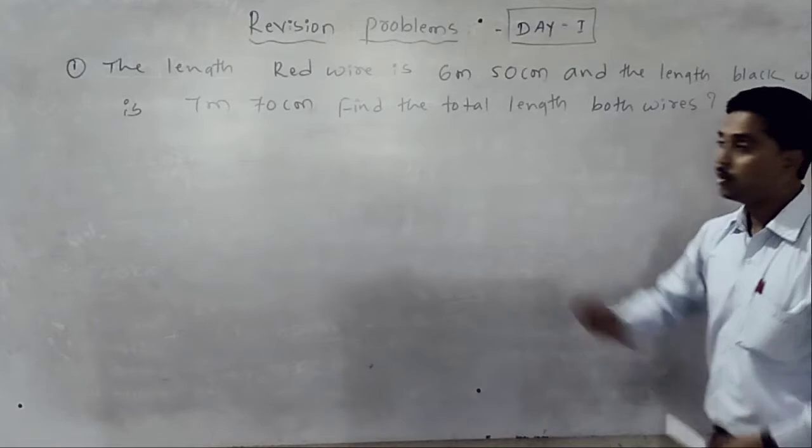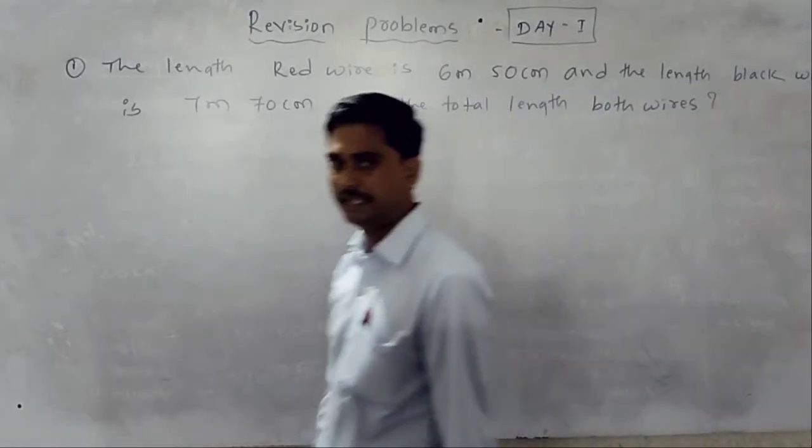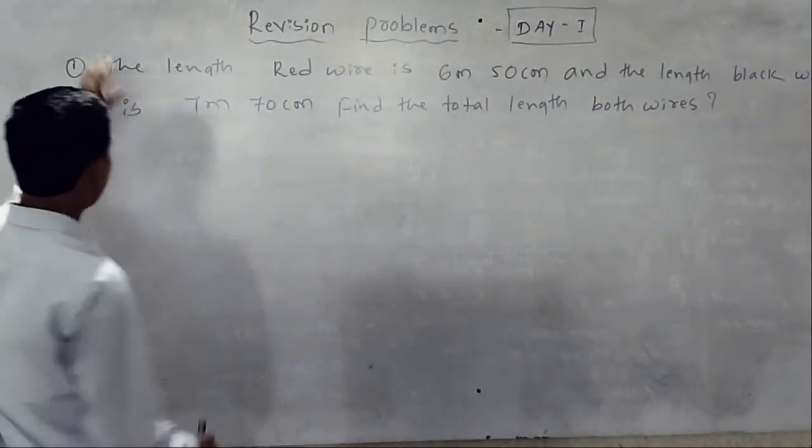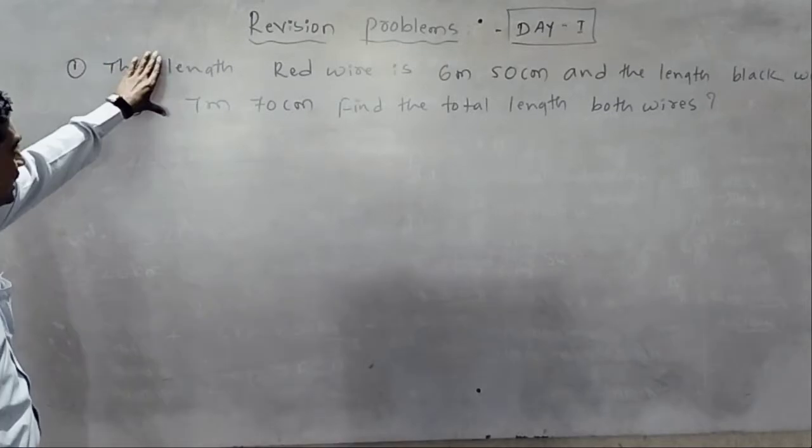This is a word problem. Dear students, first of all you should understand the problem, what is given there.